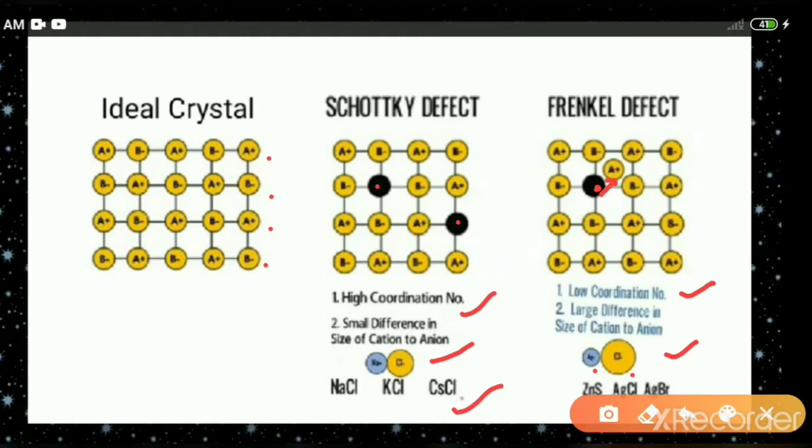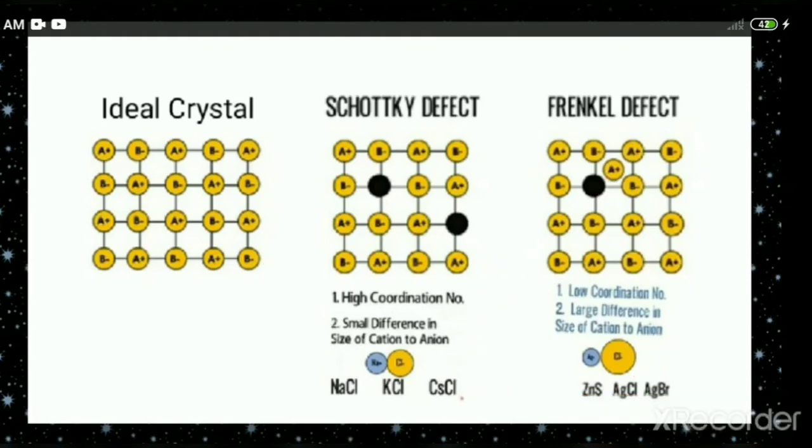So usually the smaller particle, that is the cation, is occupying the interstitial site, because the vacant space, the interstitial site, is actually of very small size. So only a small size particle can occupy that place. So we can say that there should be a large difference between the cation and anion so that the Frenkel defect takes place. Examples of Frenkel defect are ZnS, AgCl, AgBr. Further examples you can find from the text and add in this section.